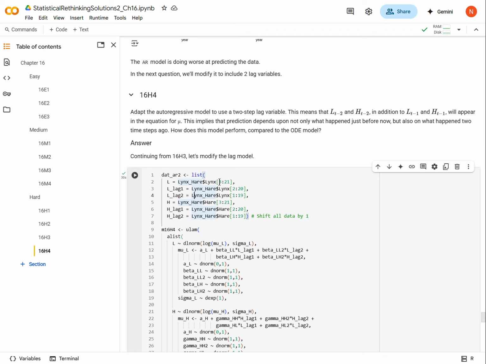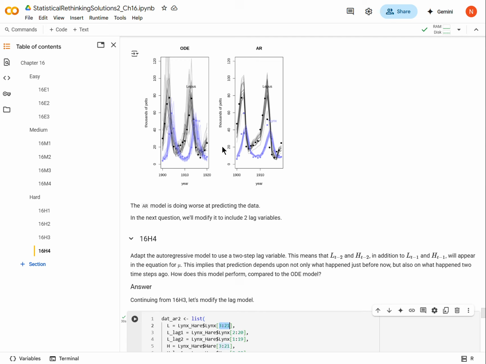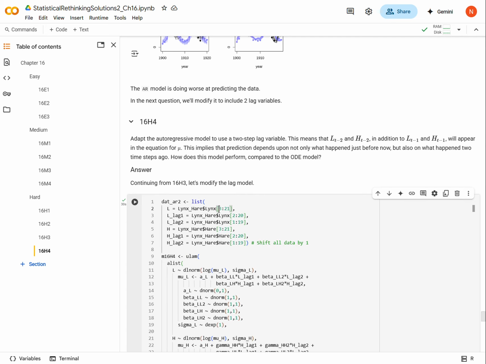And then notice how, if you compare it to AR1, we have to push the left boundary of everything over by 1 and push the right boundary back by 1.